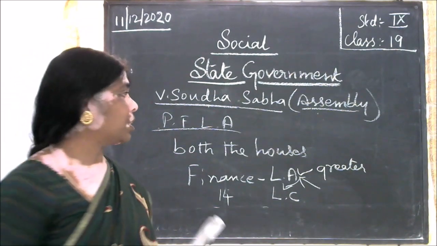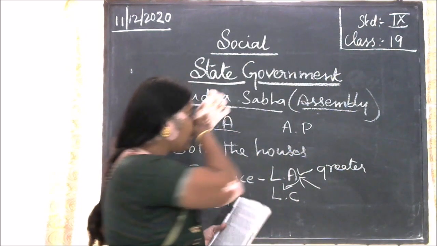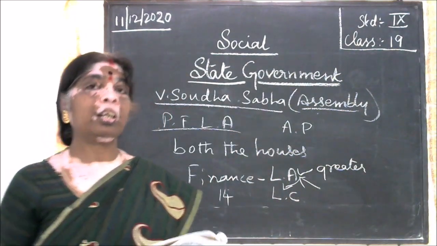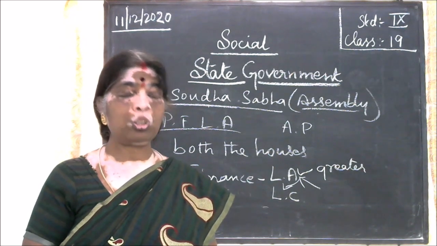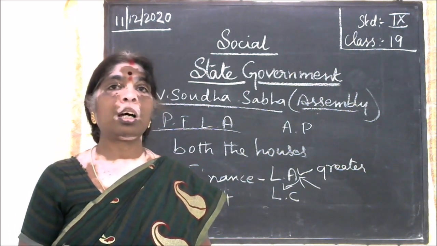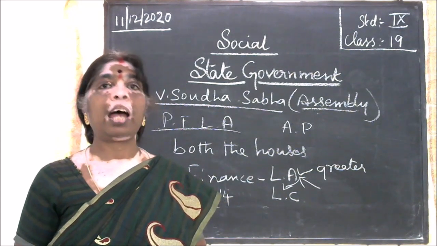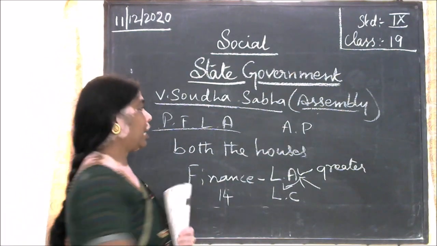Now next comes the administrative power. What is this administrative power? Here, the state executive is the main person responsible to the legislative assembly. And he can have the power only as long as he enjoys the trust of the legislative assembly.